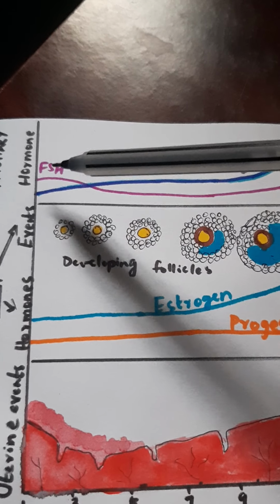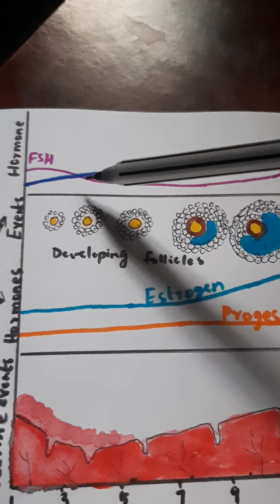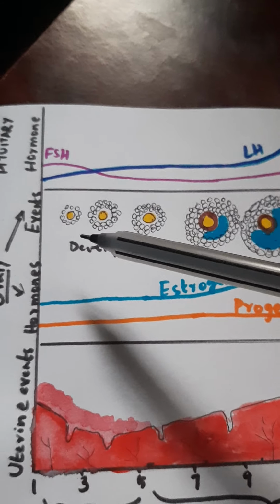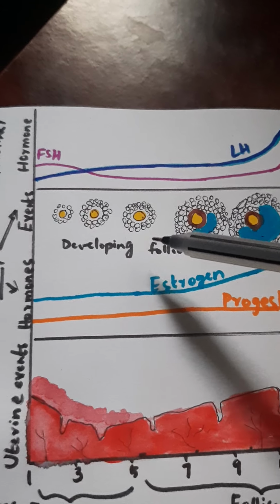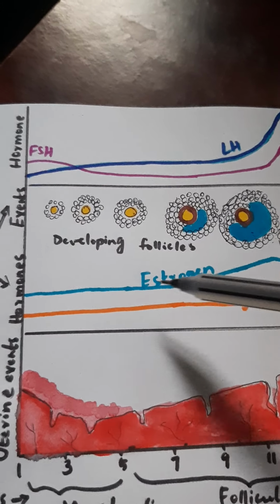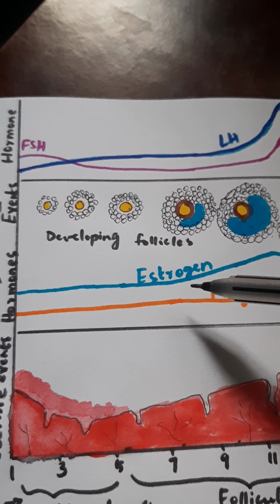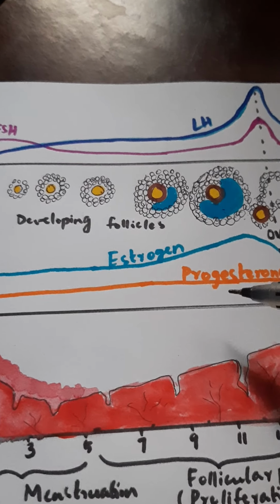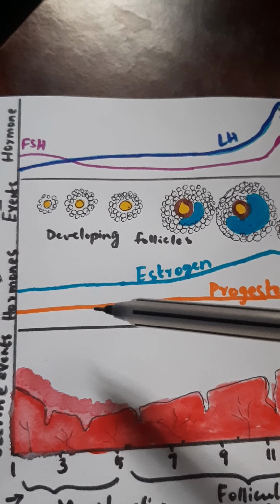That is why the level of the follicle stimulating hormone will be high during this phase. Now because the follicles are developing, these developing follicles produce the hormone called estrogen, and estrogen is responsible for the female sex characteristics. The level of progesterone will be comparatively lesser than the estrogen because progesterone is actually produced by corpus luteum.